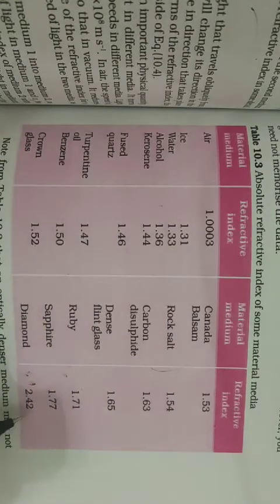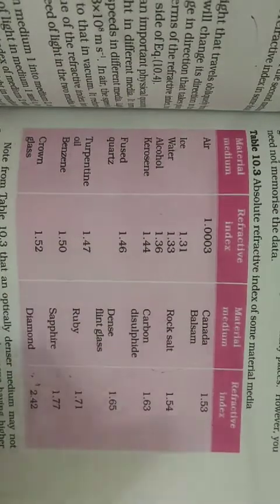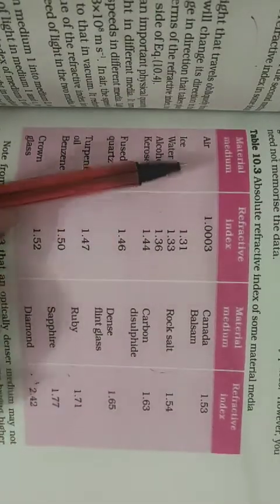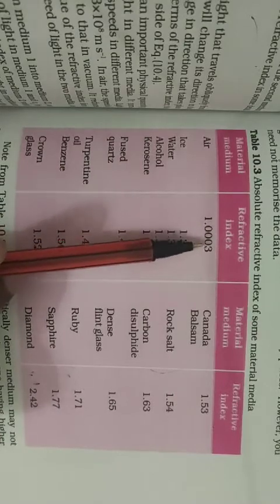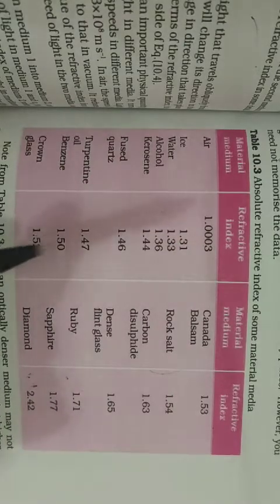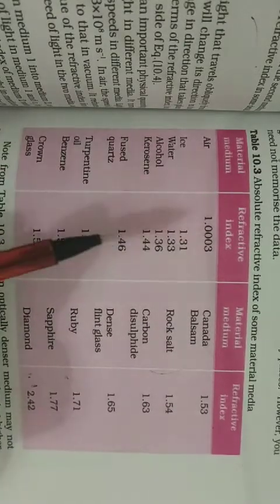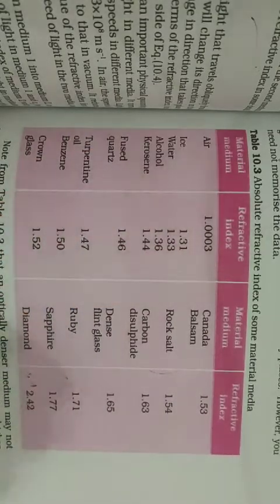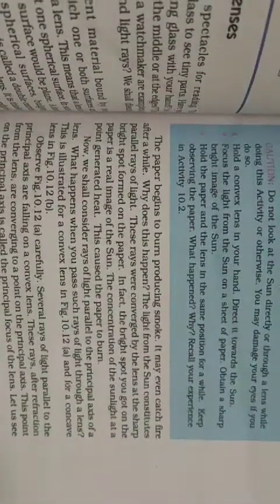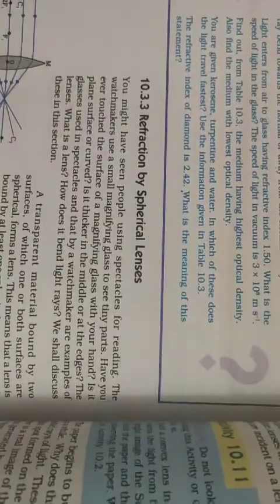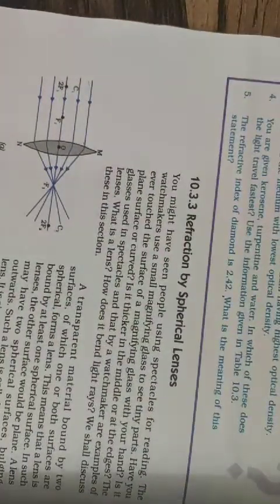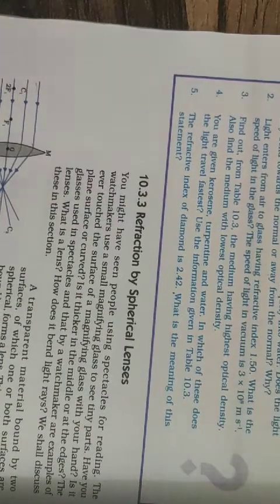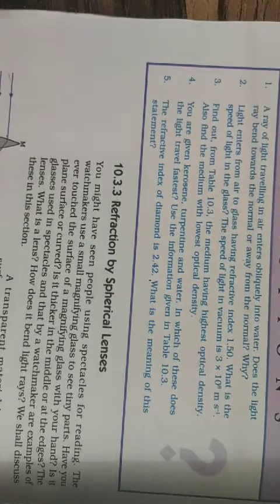Therefore diamond has the highest optical density. Air has the lowest refractive index, 1.003, so air has the lowest optical density. That is about the third question.